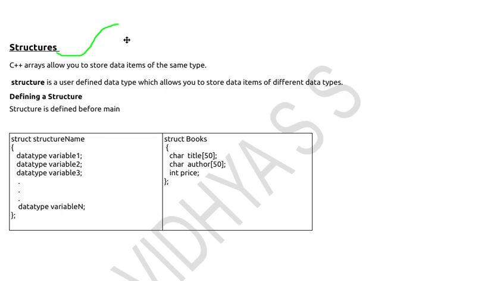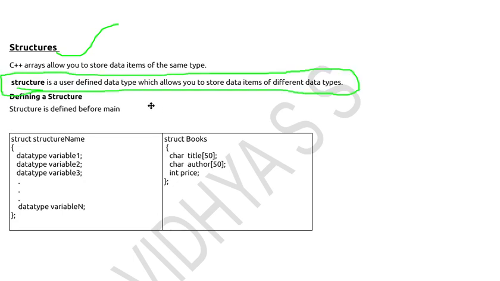It is not possible with an array, because an array can store a group of values with a single data type. By using a structure, it is possible to store a group of values of different data types. For that purpose I am using a structure. Here, a structure is a user defined data type.